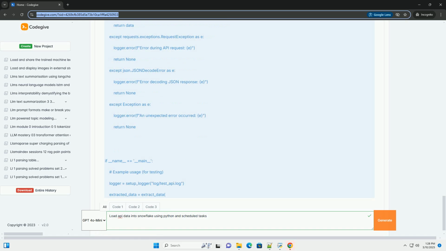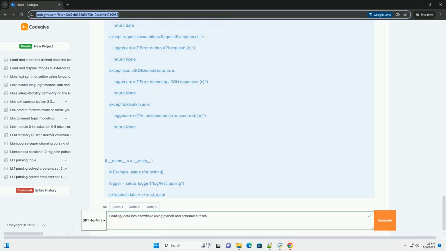11. Optimizations. Batching: when extracting data from the API, consider retrieving data in batches to reduce the number of API calls. If the API supports pagination, use it to efficiently retrieve large data sets. Compression: if you're dealing with large amounts of data, consider compressing the data before loading it into Snowflake. Snowflake supports various compression algorithms. Data types: choose appropriate data types for your Snowflake columns to optimize storage and query performance.